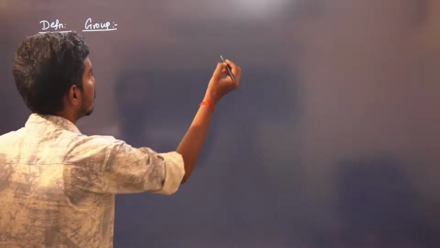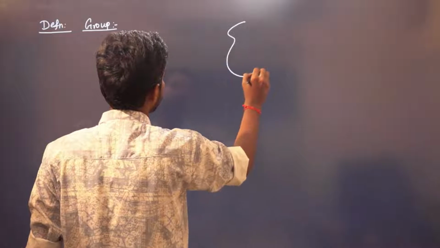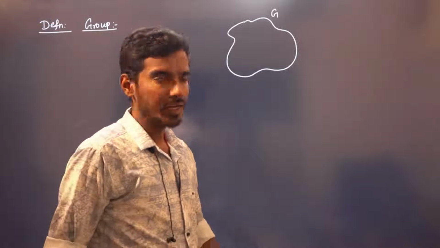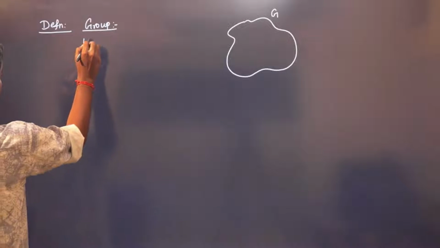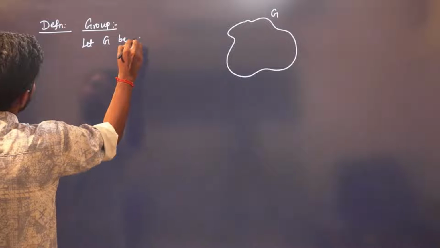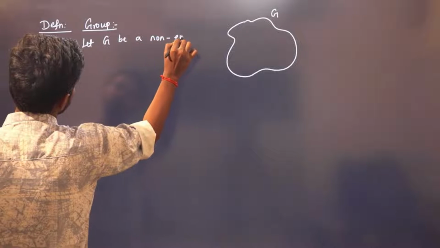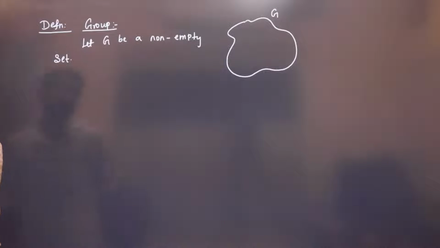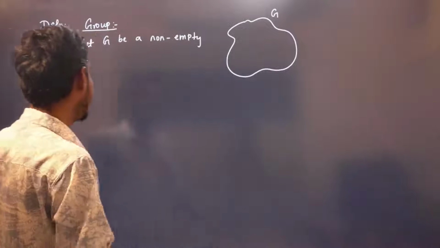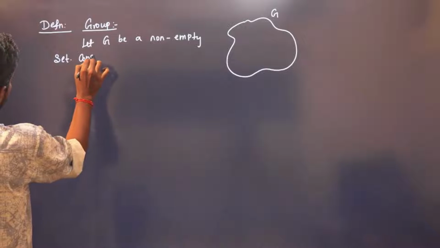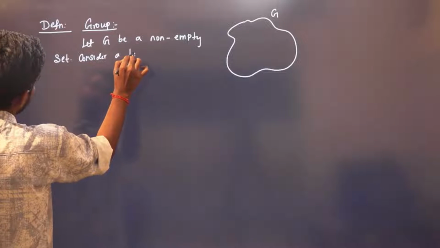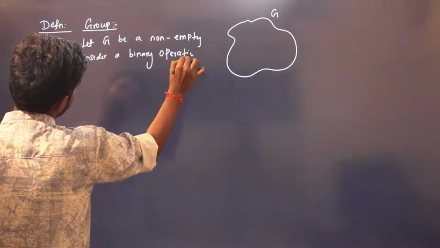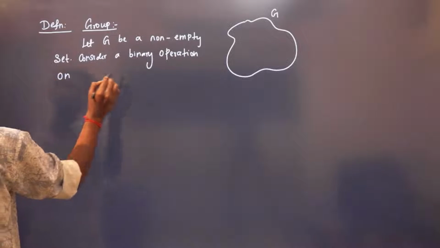Let us consider a non-empty set G, a set that is not empty. Consider a binary operation, star.